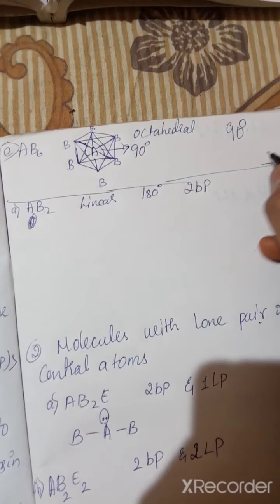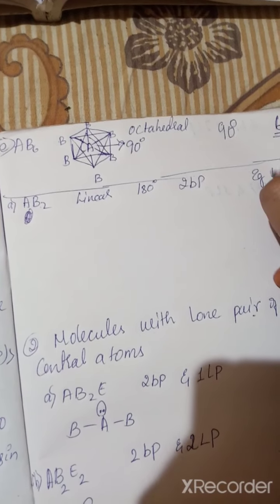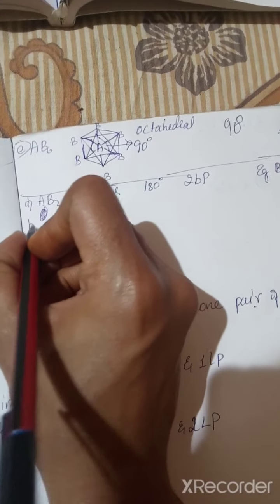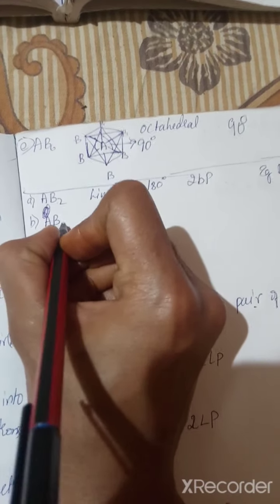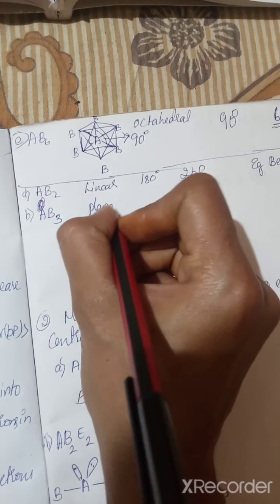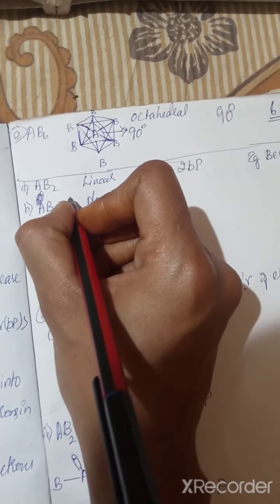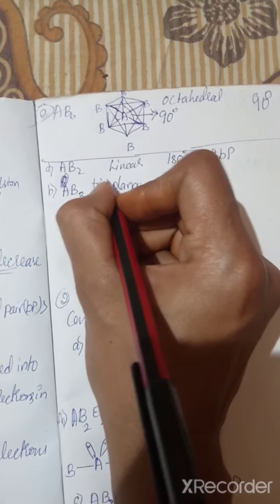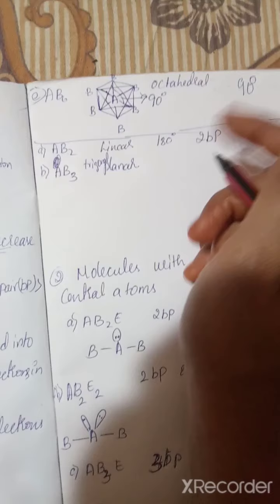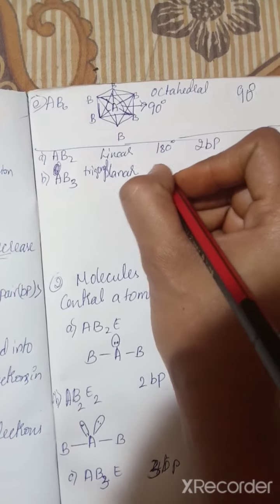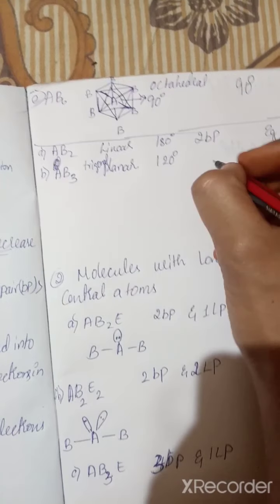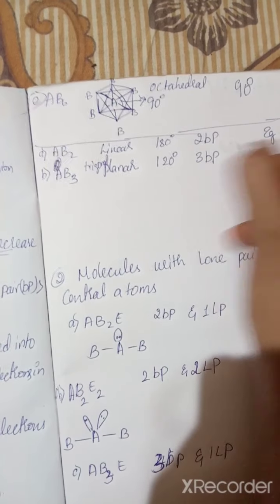AB2 which have the two bond pair, and example is beryllium chloride, BeCl2. Second, AB3 which have the planar structure, so that is trigonal planar structure, and that has the bond angle that is 120 degree, and three bond pairs.